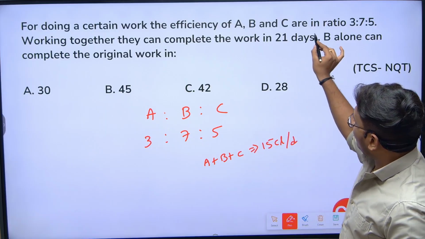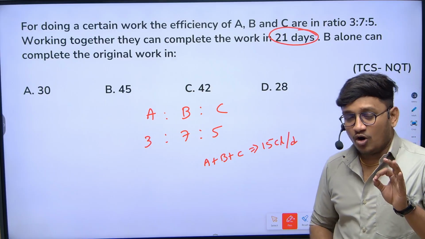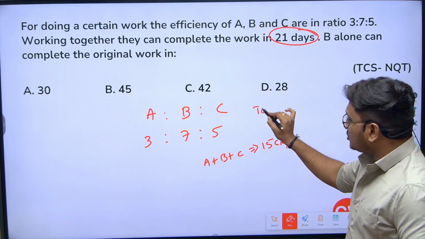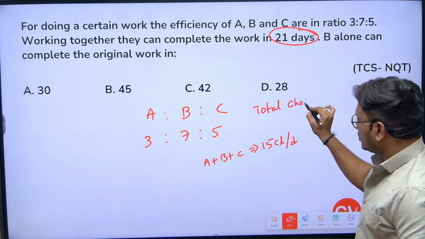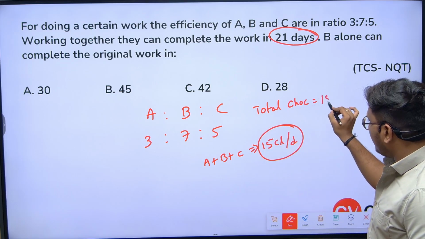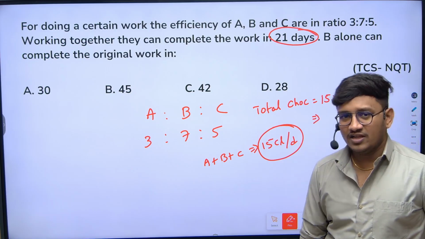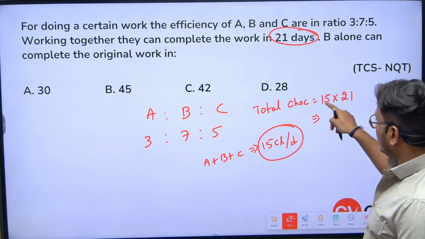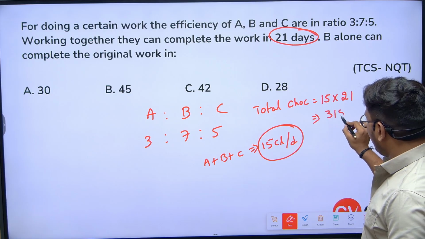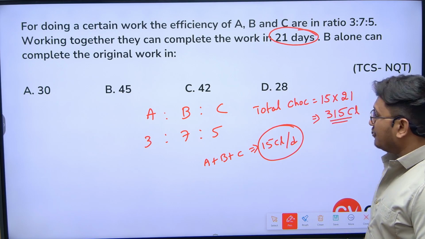So how many days did they work? Working together, they complete the work in 21 days, which means they all together worked for 21 days to complete the entire work. So the total chocolates equal the 15 chocolates they eat per day times 21. 15 twos are 30, 300 plus 15, that is 315. So the total number of chocolates is 315.